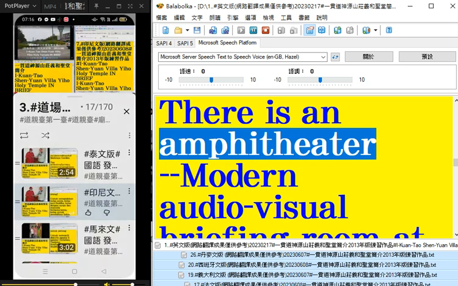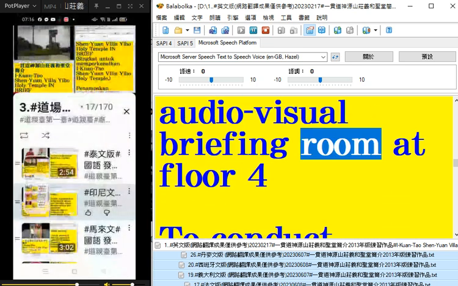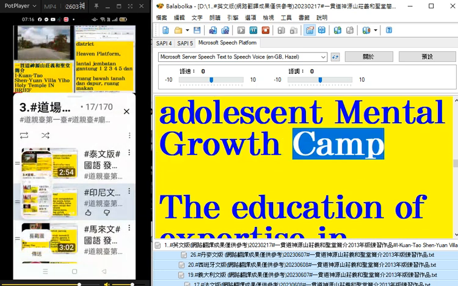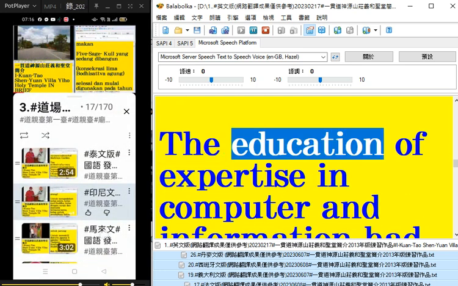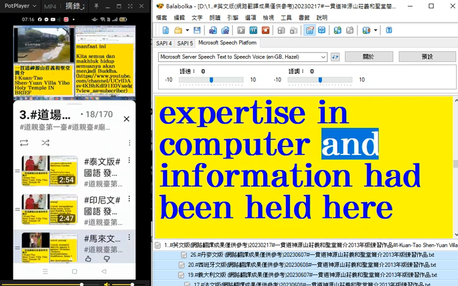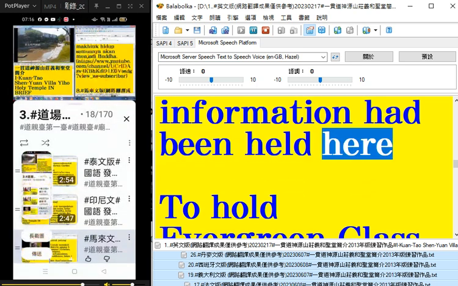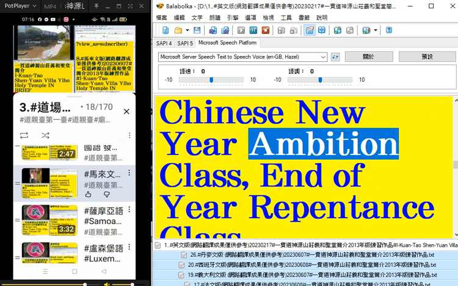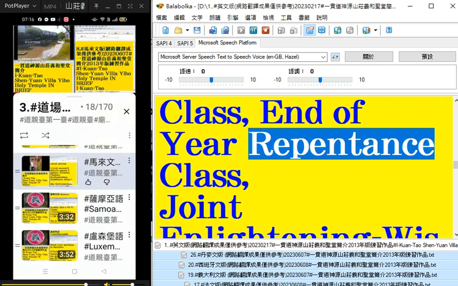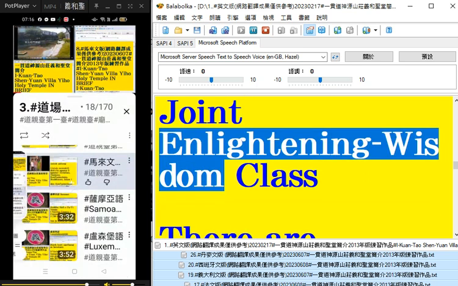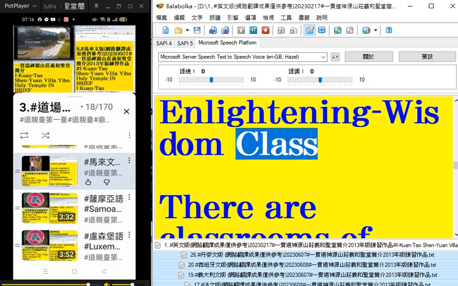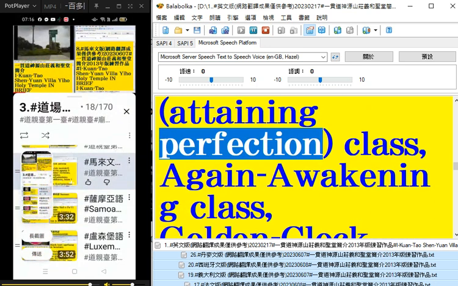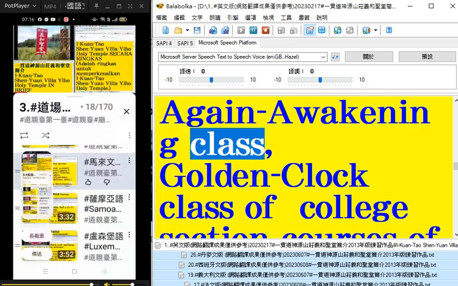There is an amphitheater modern audio-visual briefing room at floor 4. To conduct adolescent mental growth camp. The education of expertise in computer and information had been held here. To hold evergreen class, Chinese New Year ambition class, end of year repentance class. Joint enlightening wisdom class. There are classrooms of junior Shan, attaining perfection, class, again awakening class.